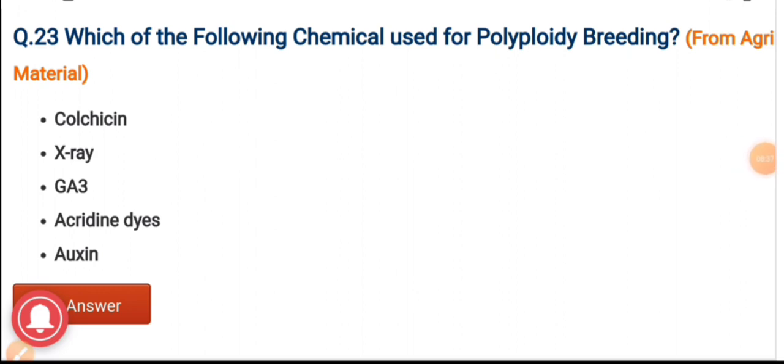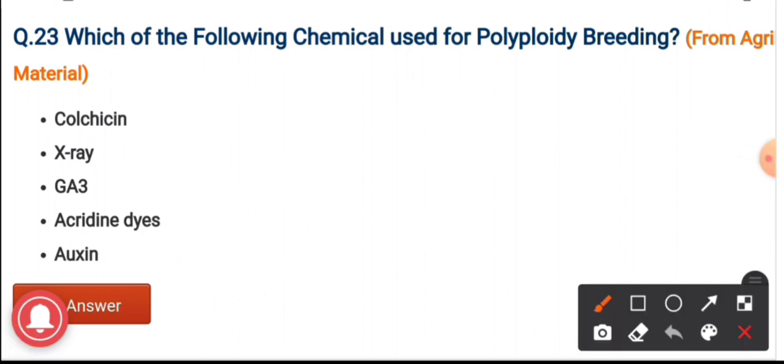Question number 23. Which of the following chemicals is used for polyploidy breeding? The options are colchicine, X-ray, GA3, acridine dyes, oxine. And the correct answer is colchicine. It is the chemical which is used for polyploidy breeding.